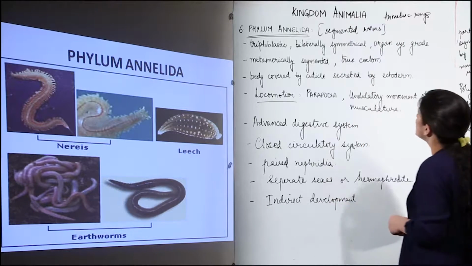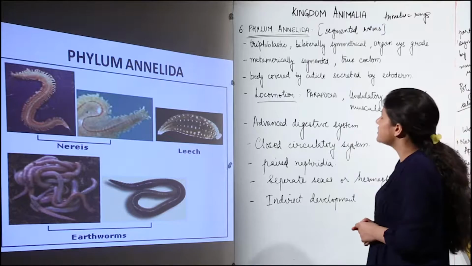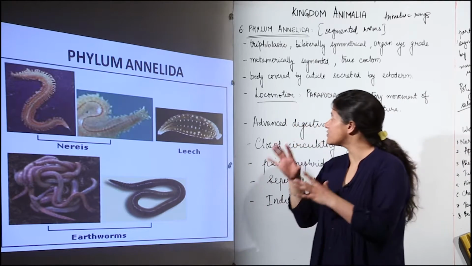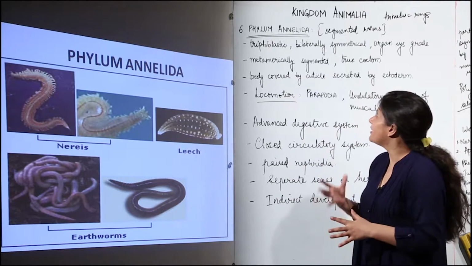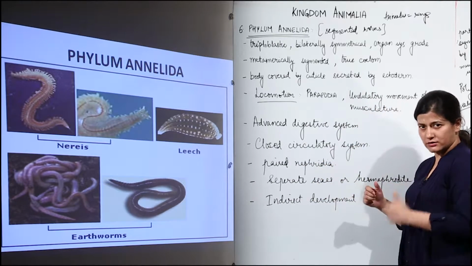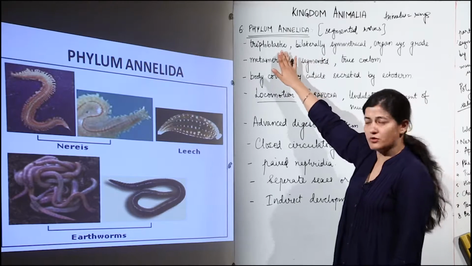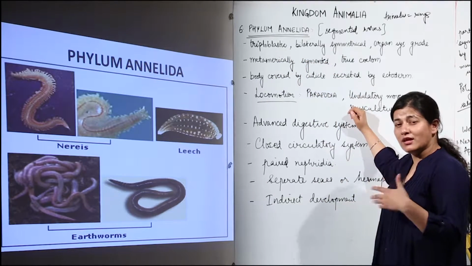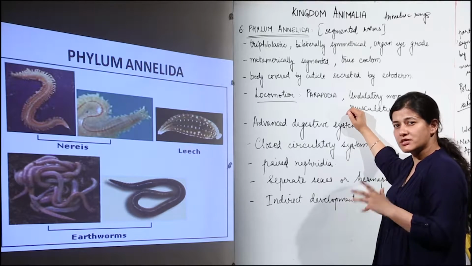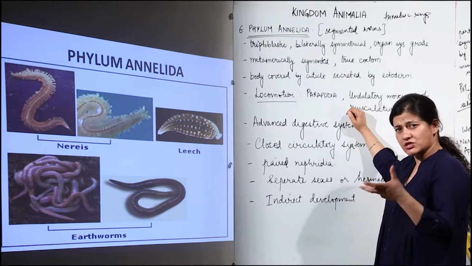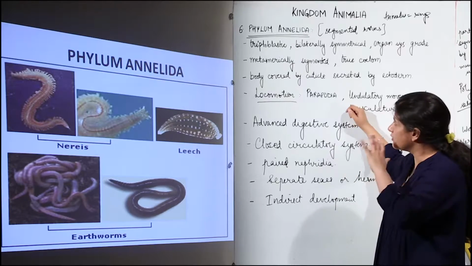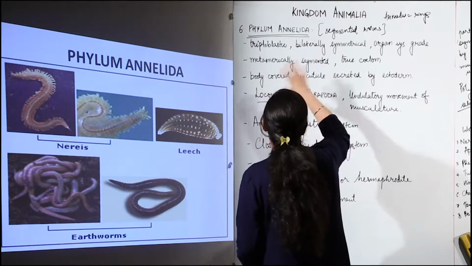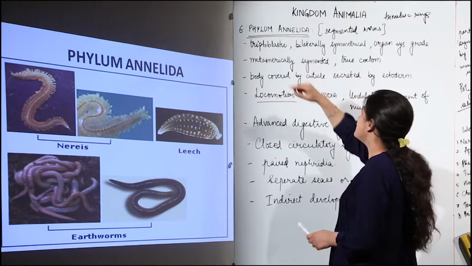which is the typical example of this particular phylum is the earthworm that comes out when it rains. So we are going to study about earthworm typically. But before that we need to see the characteristics, that is they are triploblastic. Yes, we have moved quite further from the stage where they were cellular, then we moved to diploblastic, then we were having a condition where it was not completely triploblastic. Now we are going to have triploblastic only, and so is this organism. It is triploblastic. All the organisms of the phylum would be triploblastic.